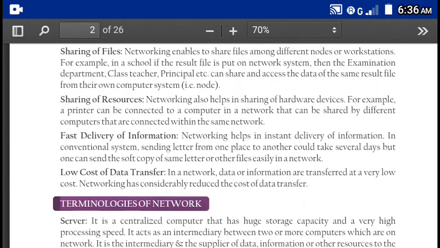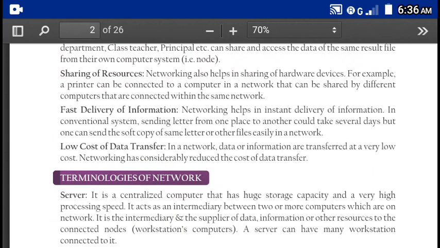As and when it was sent, it can be received by thousands of users. Low cost of data transfers. As you know, the cost is very nominal for transferring data from one place to another.